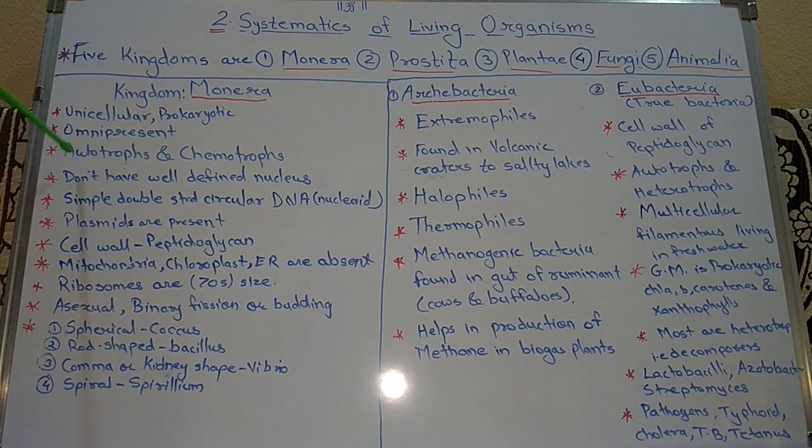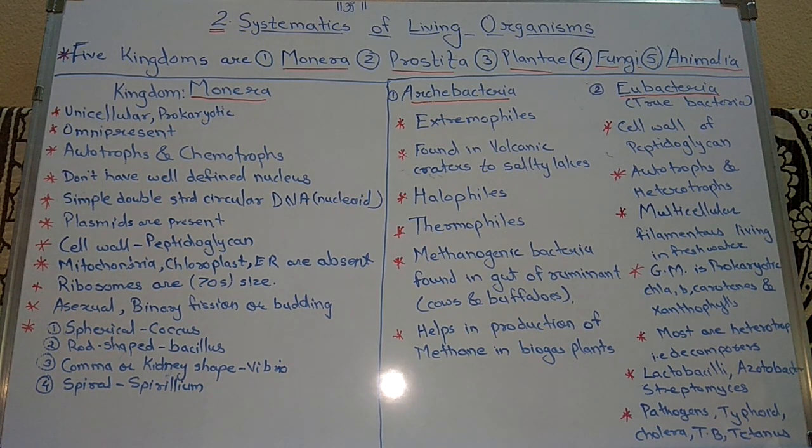Next, they are omnipresent. They are found in all types of environment, which are not generally inhabited by other living organisms. Means they are present in all types of conditions. Next, the majority are heterotrophic in nature, but a few are photoautotrophs and chemoautotrophs.